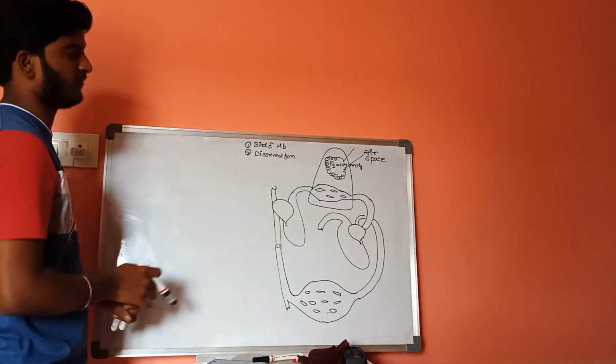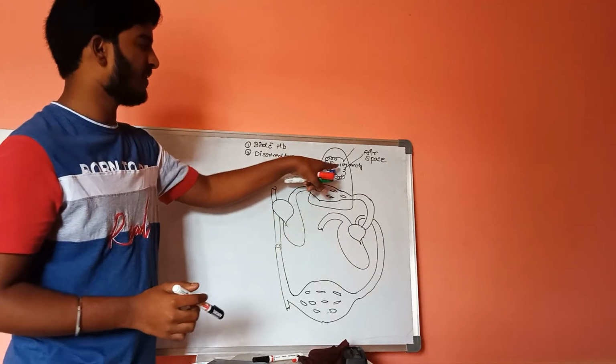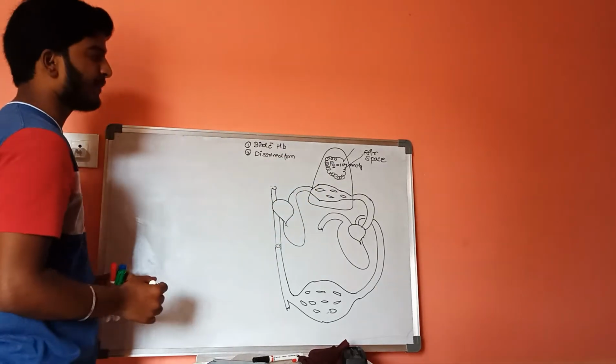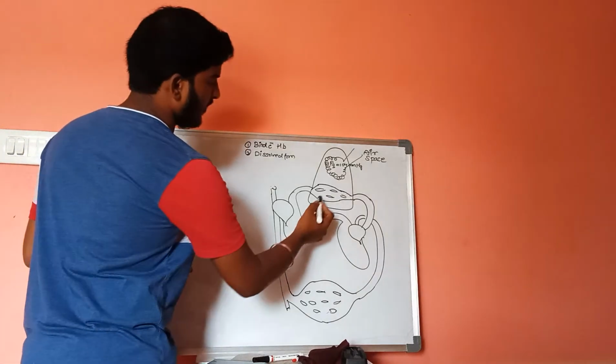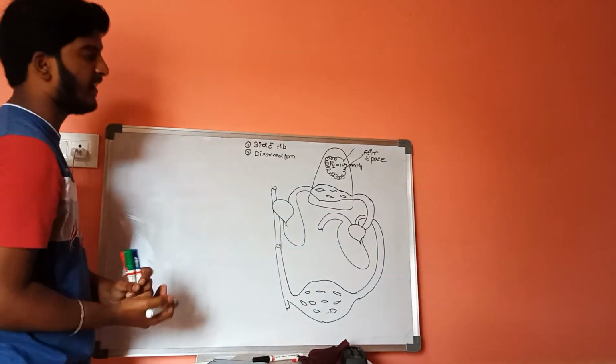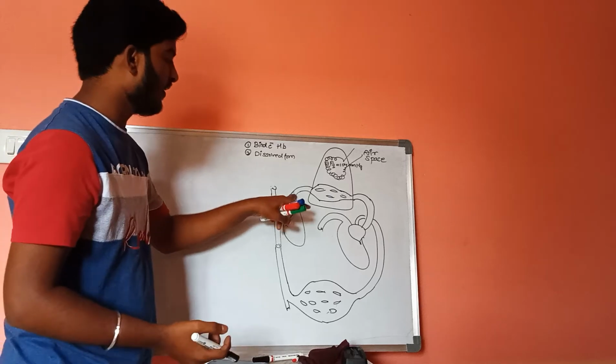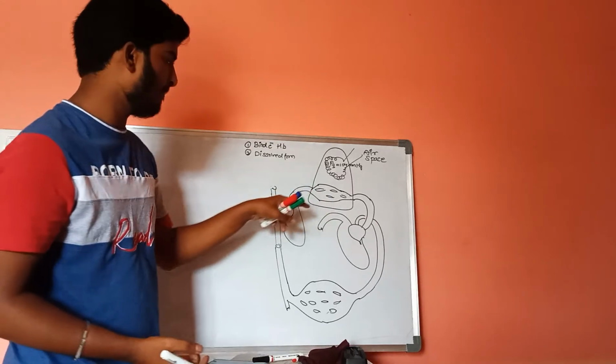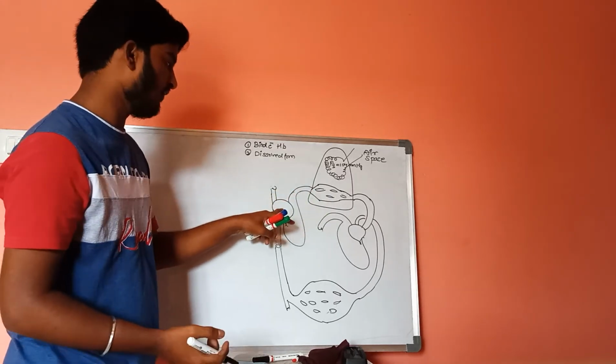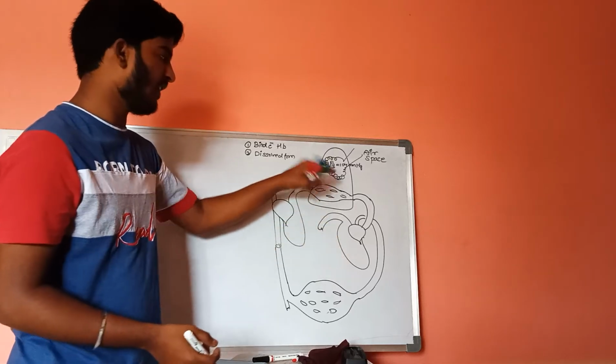Now this is the partial pressure of oxygen. Let us consider the pulmonary artery, which goes from the right atrium into the lungs.